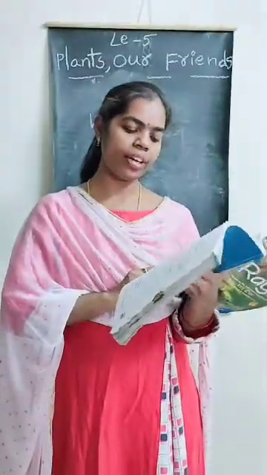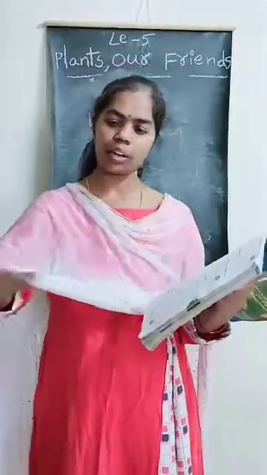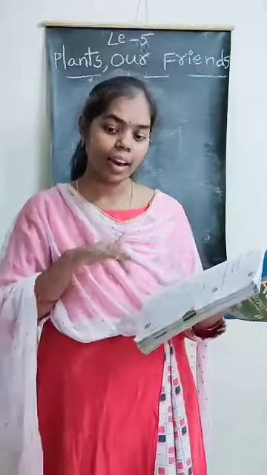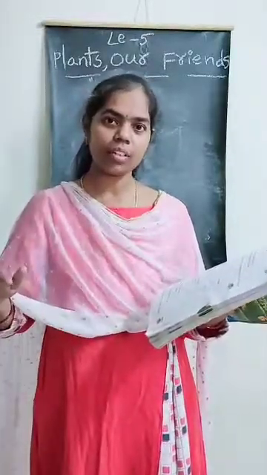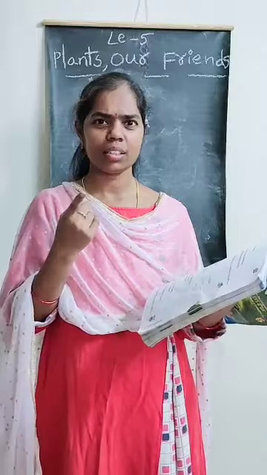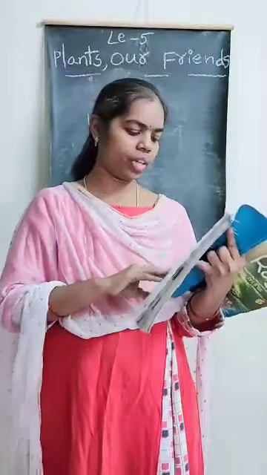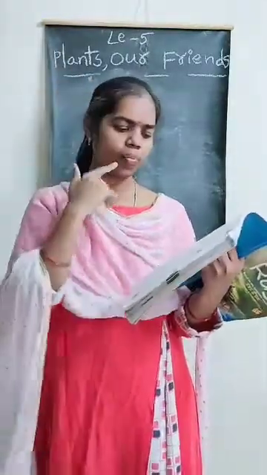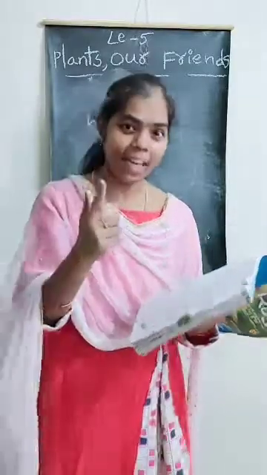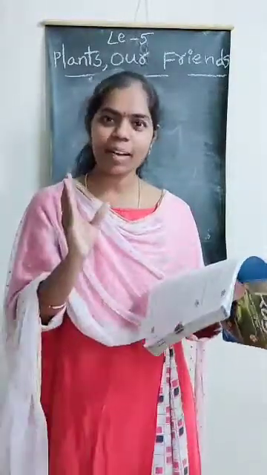Number 2. I have a weak stem. I grow along the ground. What is that, ma? Which grows along the ground? Climber? No. If we give support, it grows straight. But what is it, ma? Creeper. What is that? Creeper.